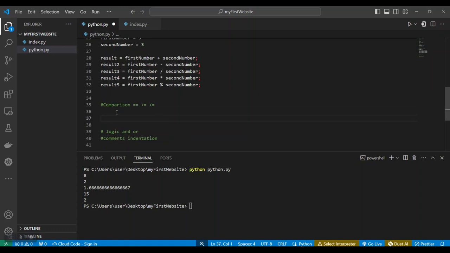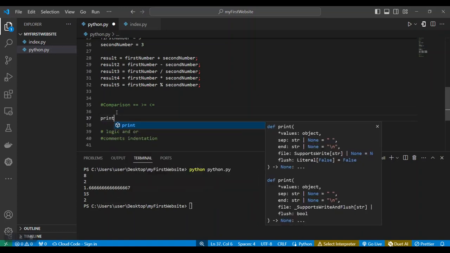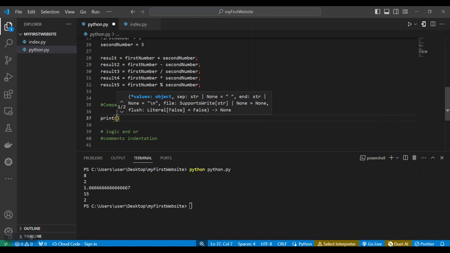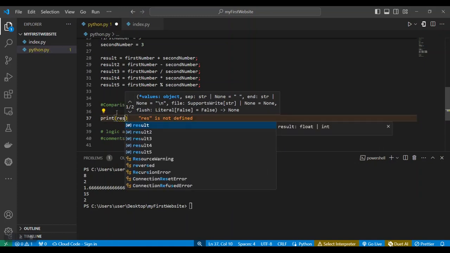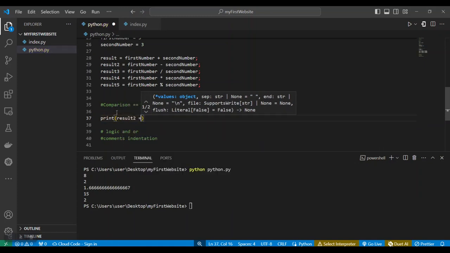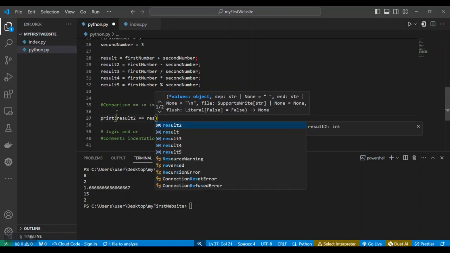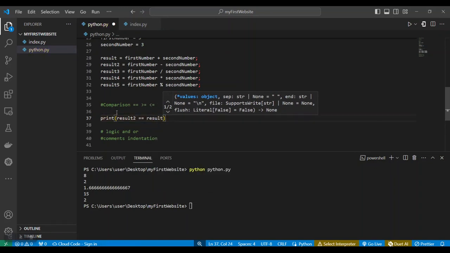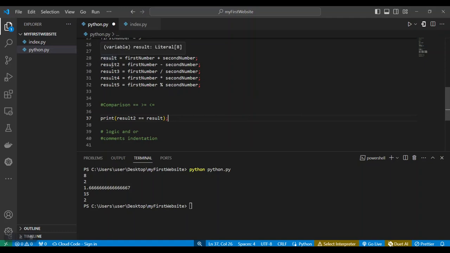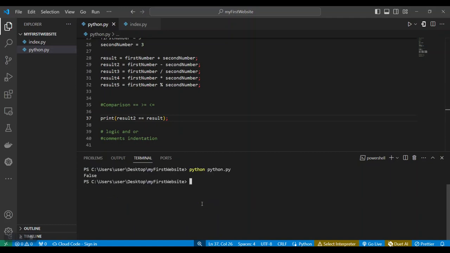So now, since we have result 2, result 3, and result 4, we can now print something like result 2 equals result, which is this first one. Result 2 equals result, that is, this equals this. Let's check what this is going to give us. If we come here and run, it's going to return false. So we are comparing if result 2, which is this, is equal to this.